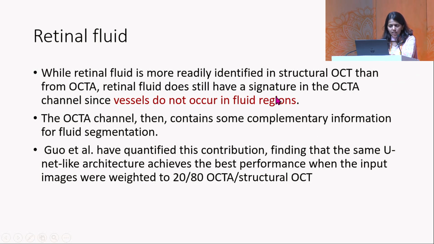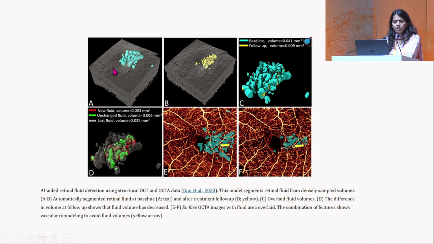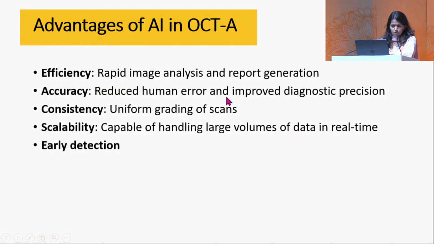However, they still have a signature in the OCT angio channel since vessels do not occur in fluid regions. The deep learning algorithms can again identify the retinal fluid. So this is a retinal fluid generated through the deep learning algorithm pre-treatment, and this is post-treatment, and then they can show where the pre-treatment fluid was and where the post-treatment fluid is remaining. So we better know how much fluid has actually resolved even on the OCT angio scans.